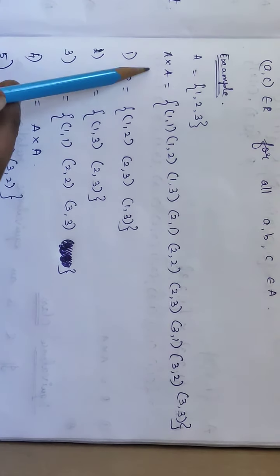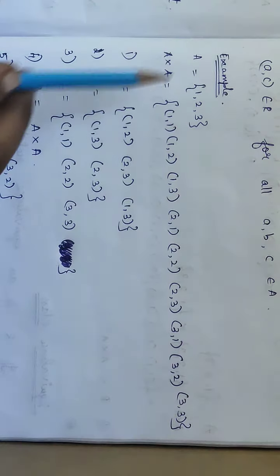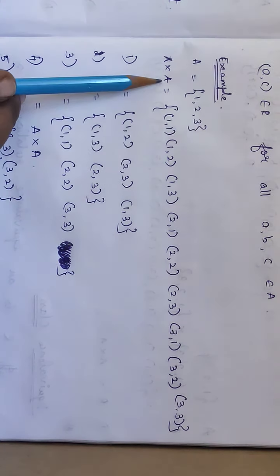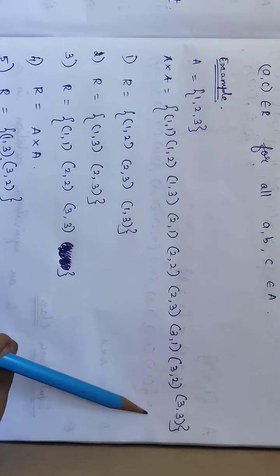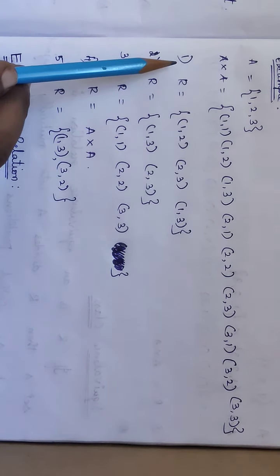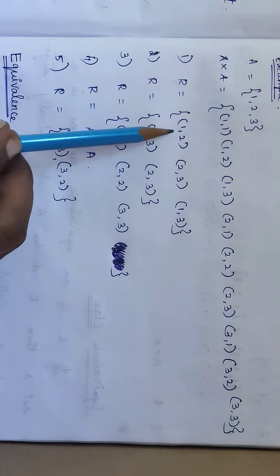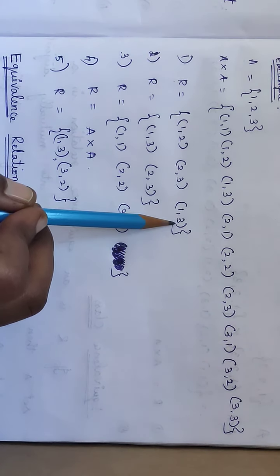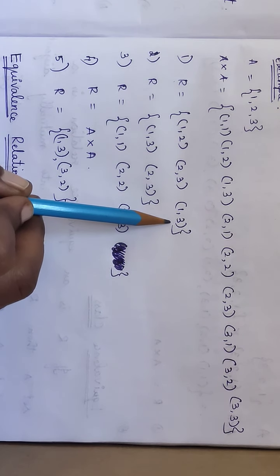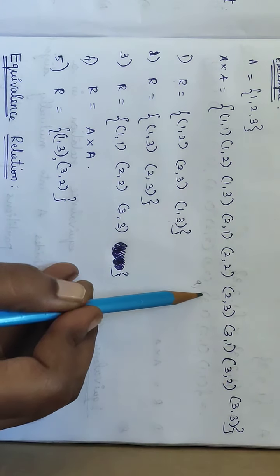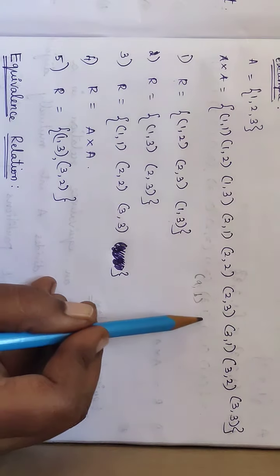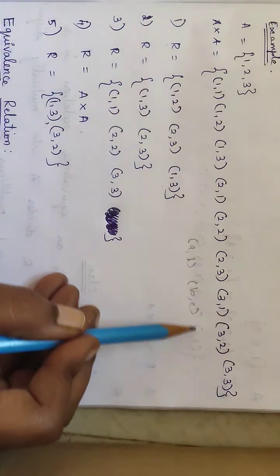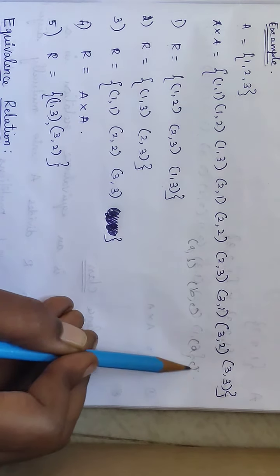Let us take the same example and we will discuss that. A is equal to {1, 2, 3} is a set. A cross A, the Cartesian product, I have written here. Now I have taken a relation R = {(1, 2), (2, 3), (1, 3)}. Now in this relation we have to check whether (a, b) is there, (b, c) is there or not. If these two are there, then we have to go for checking (a, c) also.